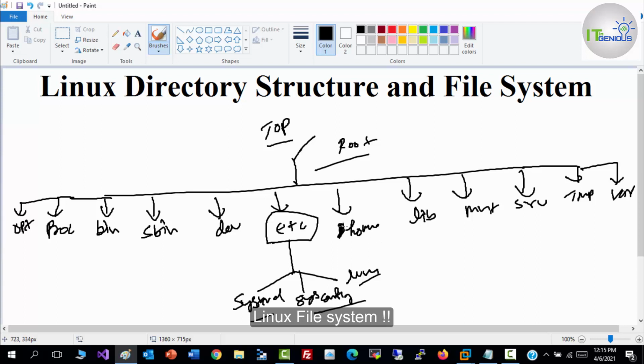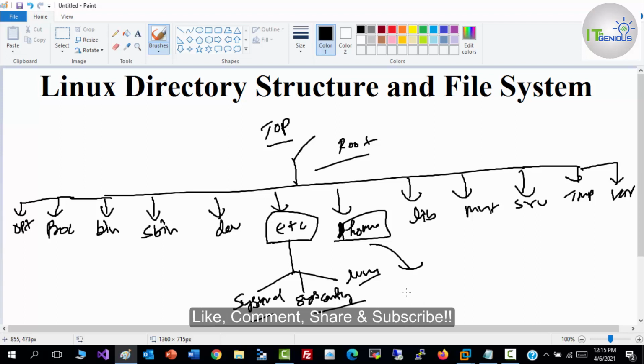Then we have slash home here. Slash home is responsible for users' home directories. If you have local users and they sign in, their profile will be created under slash home, and their data will be stored in their home directory. So home is the directory for your local users.